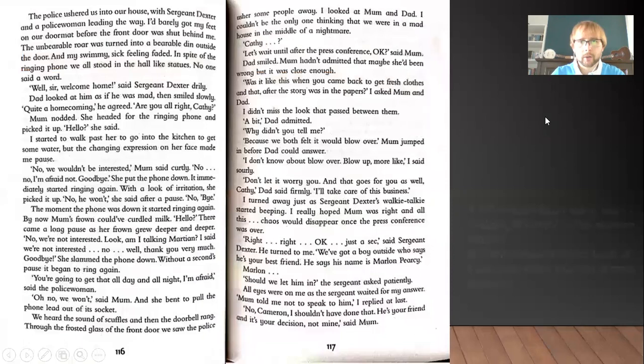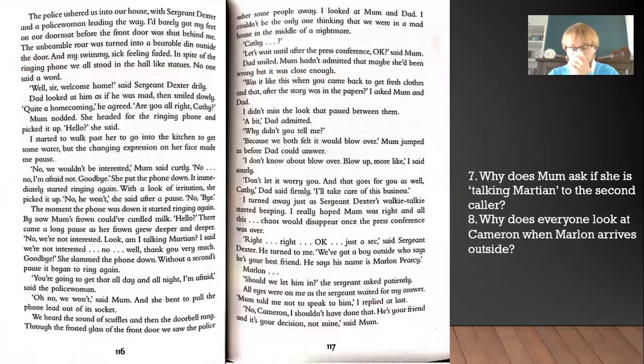Okay, question 7 and question 8. Why does Mum ask if she is talking Martian? Well, she asks if she's talking Martian because the people keep ringing and keep ignoring her when she says that she doesn't want to talk to them and to go away. So she asks if she's talking Martian because she's being ignored, almost as though she's speaking another language.